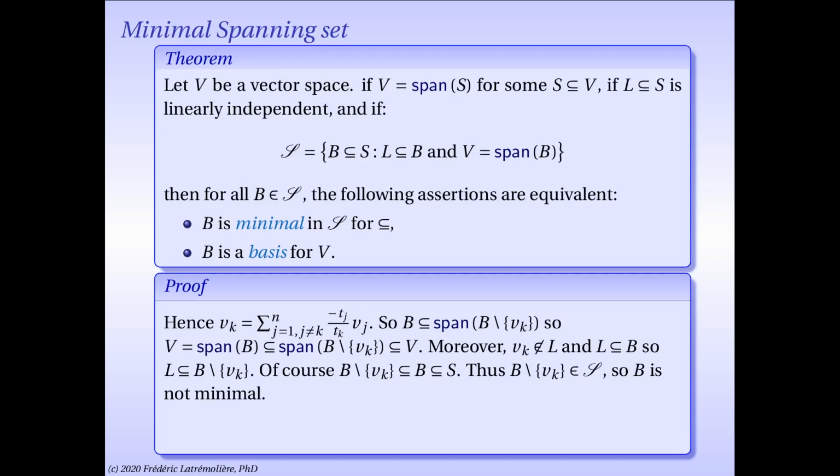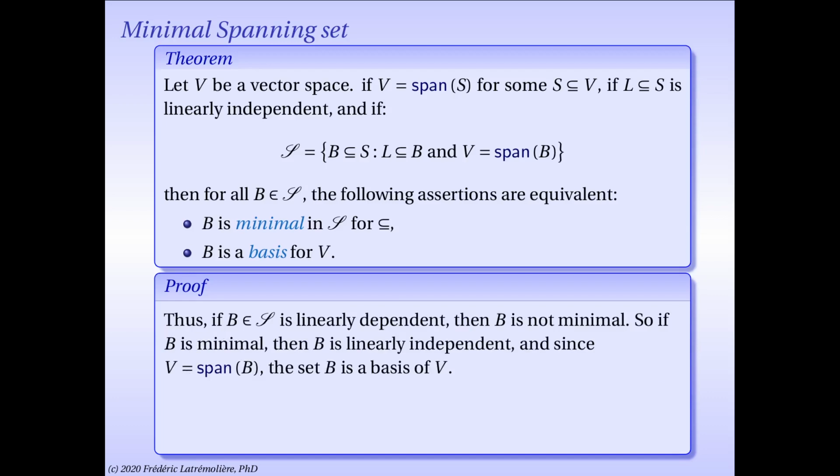Moreover, we made sure that k was an element in this set I, that is v sub k is not in L. Since L is a subset of B, when you remove v sub k from B, L is still in there. And it's trivial to know that B without v sub k is, of course, a subset of the spanning set S. So B without v sub k has all the properties needed to be an element of script S. But of course it's contained in B but not equal to B, so B is not minimal.